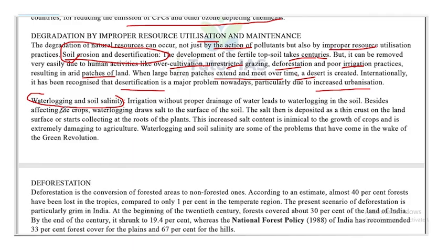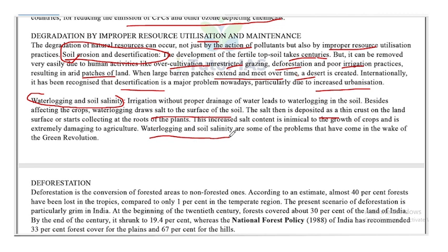Besides affecting the crops, waterlogging draws salt to the surface of the soil. Then the salt is deposited as a thin crust on the land surface or starts collecting at the roots of the plant. Thus, increased salt content is inimical to the growth of crops and is extremely damaging to agriculture.